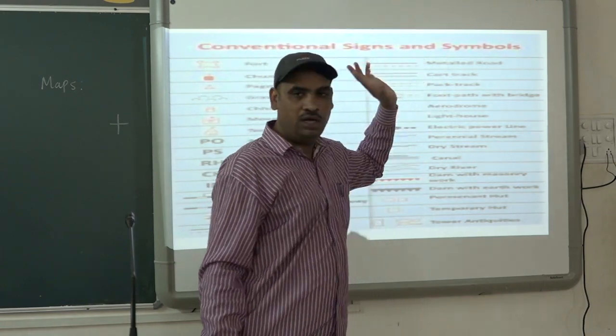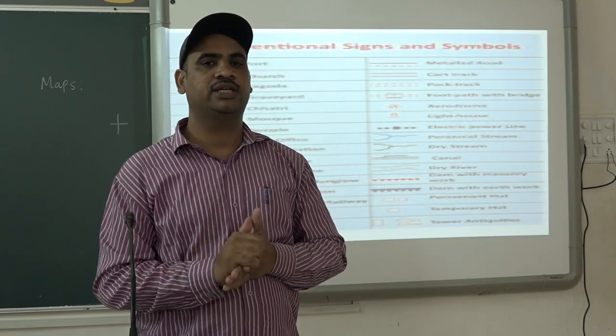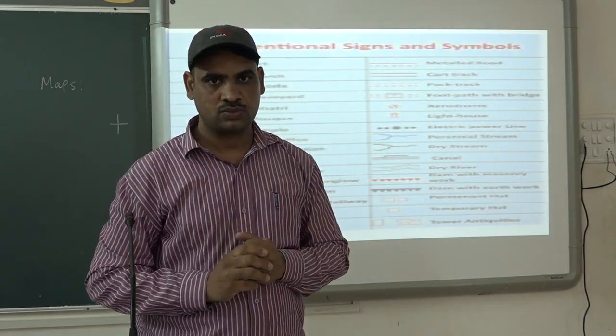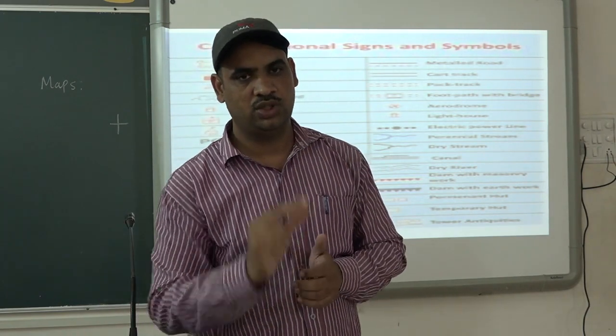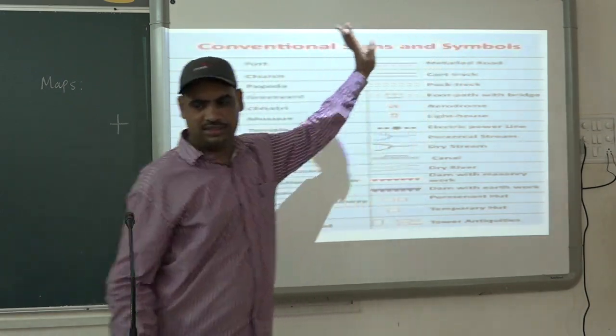And what is a symbol? It is a small drawing of a particular thing. For example, if you want to show a symbol of a temple, what will you do? You will draw a small temple. That is what we call a symbol. This is the difference between signs and symbols.